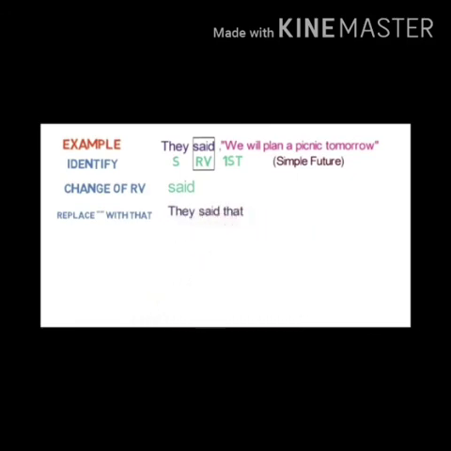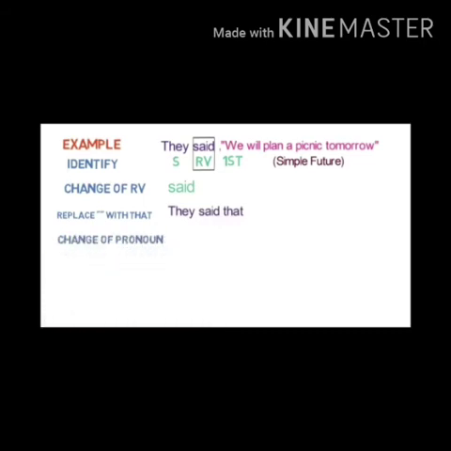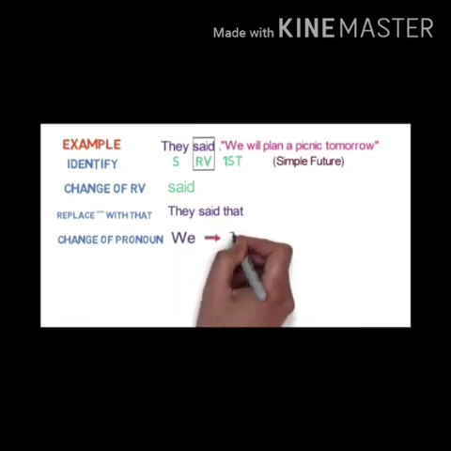After that, you have to change we according to the subject. They is a pronoun, and that pronoun we will change according to the subject. We is also a pronoun, so it will change. We will change into they.